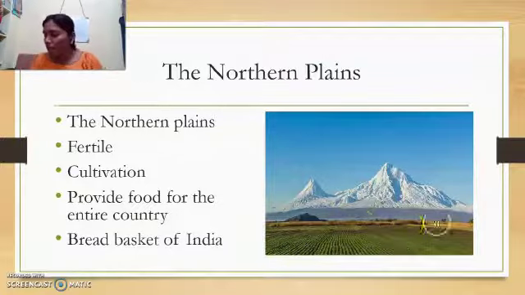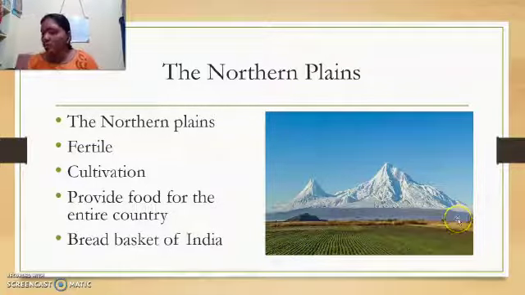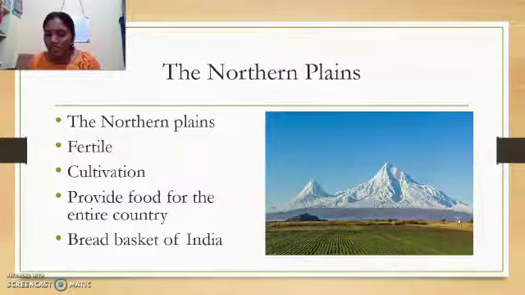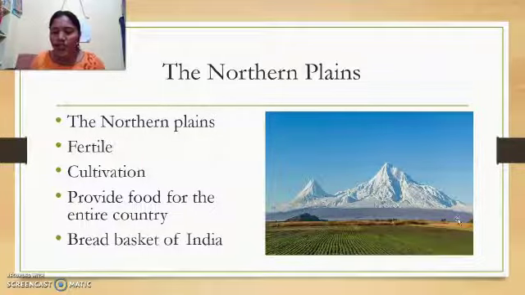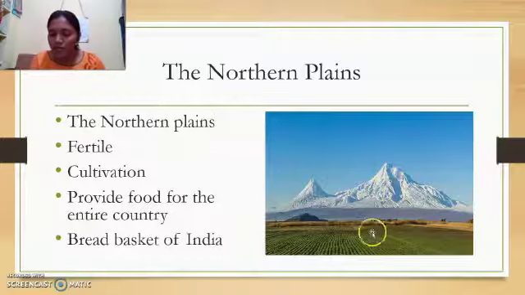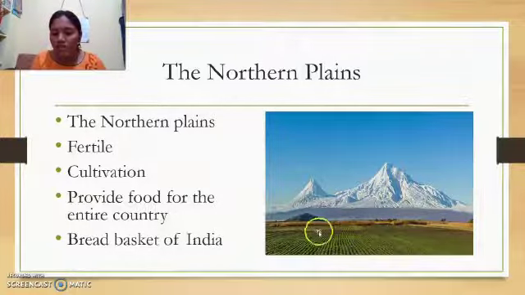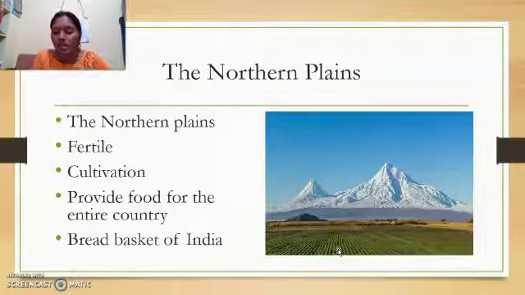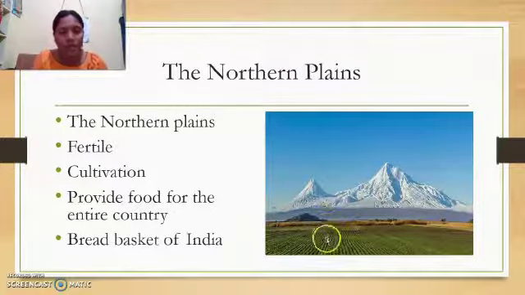Now, I explained to you yesterday what the northern plains are. See page number 236. The northern plains lie to the south of the Himalayas. This is the south part, the down part. The upper part is the northern part. South of the Himalayas, they are vast fertile plains used for cultivation, to grow. Cultivation means nothing but growing something, and they are thickly populated. Why is it thickly populated?